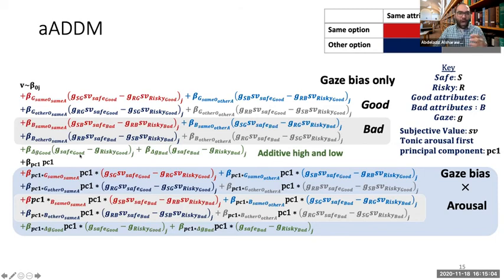So this is how much participants were looking at the safe good attribute instead of the risky good attribute. And this is how much they were looking at the safe bad attribute instead of the risky bad attribute. And it's not multiplied by the subjective values. We take all of these model elements and we interact them with the first principal component of arousal, again, of skin conductance, pulse, and pupil size.